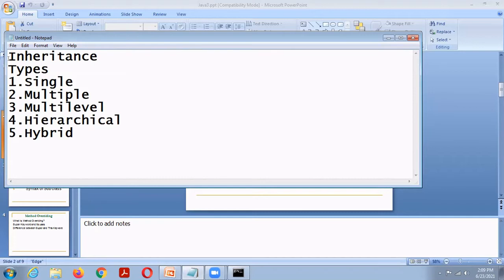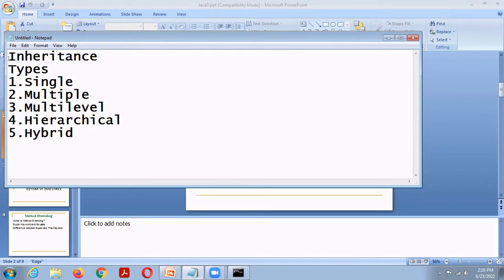Hierarchical inheritance, only one superclass, more than one subclass; more than one subclass are derived from only one superclass. Hybrid inheritance is a combination of any two inheritance. So these are the 5 different types of inheritance.